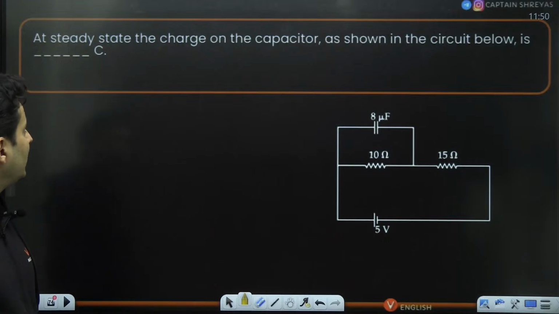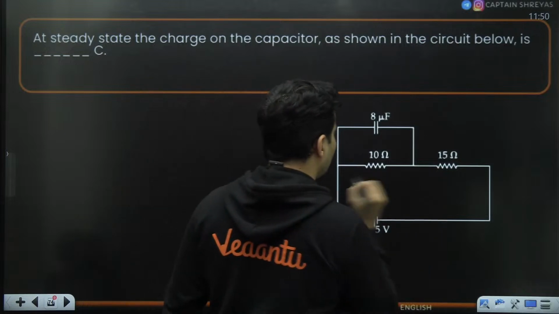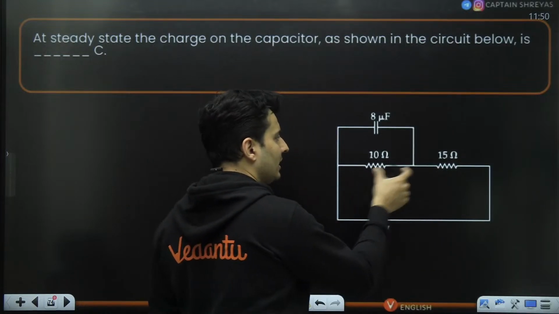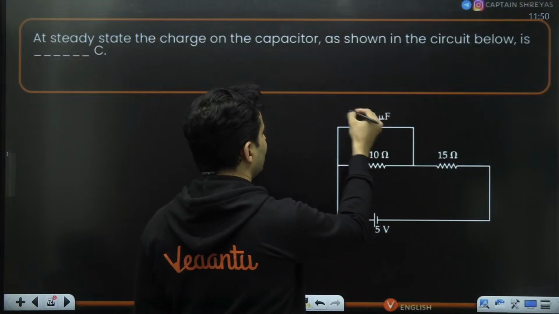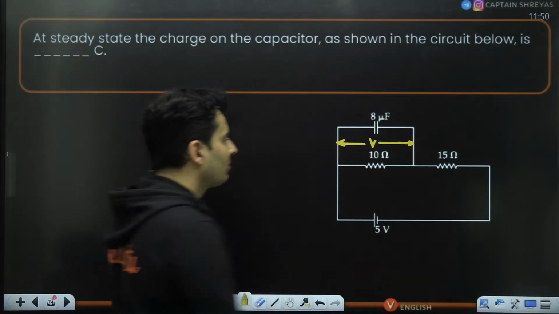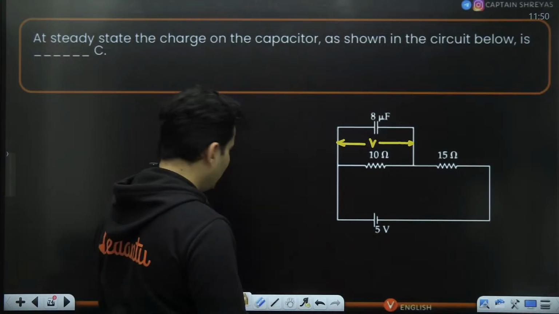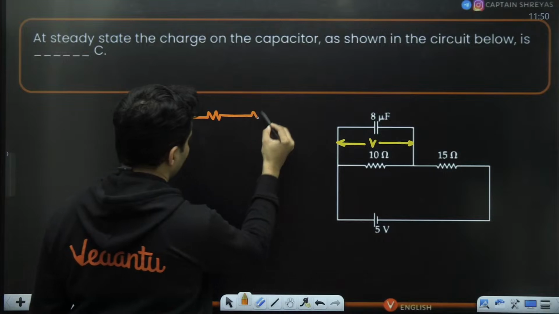In the steady state, the charge on the capacitor shown in the circuit below is how much in steady state? Now, in this particular question, this is 10 ohms, this is 15 ohms. No current will go through the capacitor. So find that charge. I just need how much voltage will be there. Because there is no current over here, you can just think of it like two resistors.